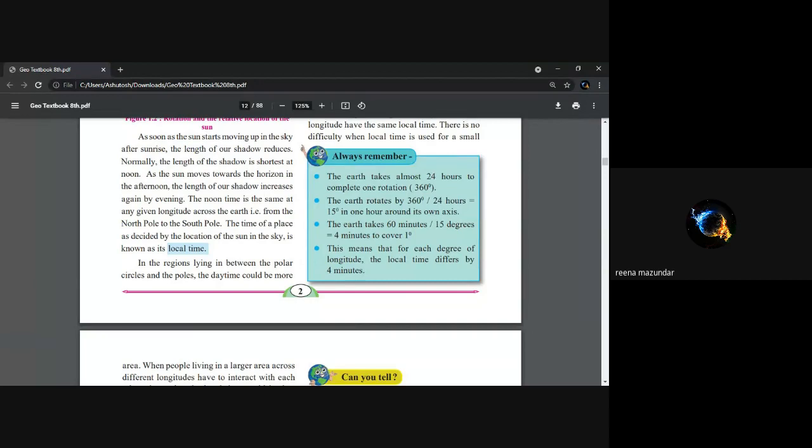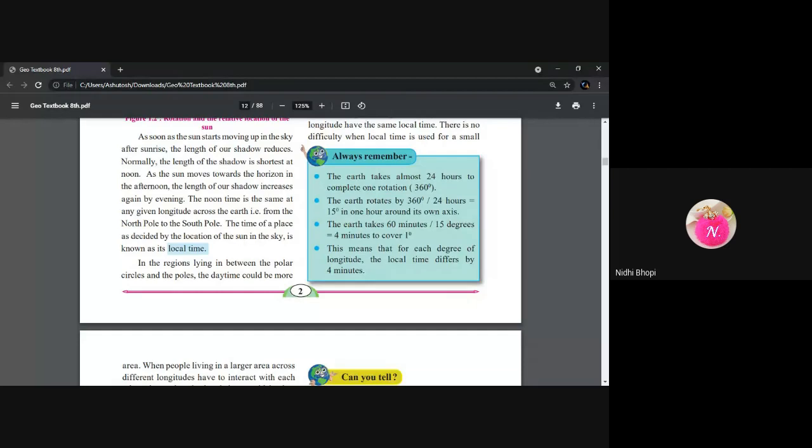How much time does Earth take to complete one rotation? That is 360 degrees. We have to give the answer. Yes, 24 hours. Mansi? Yes, ma'am. Earth takes almost 24 hours to complete one rotation. Okay. Then how much time does Earth take to rotate 15 degrees?